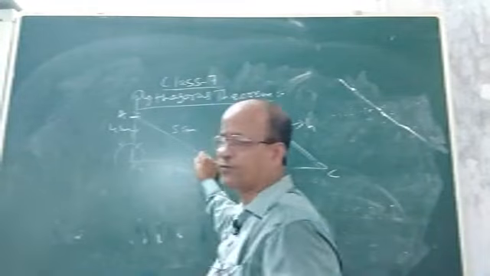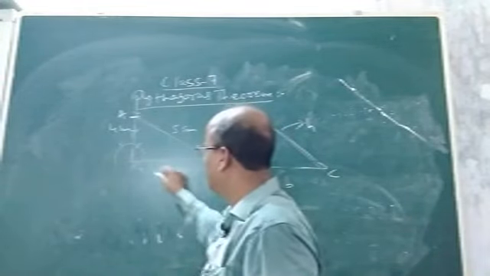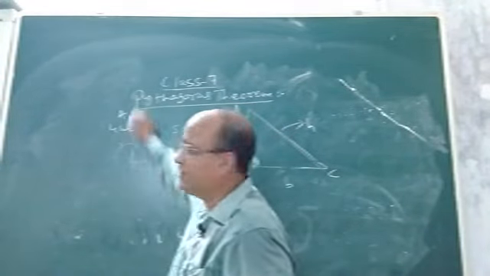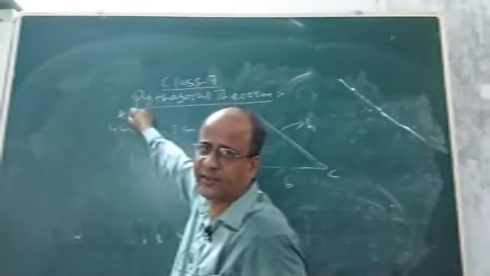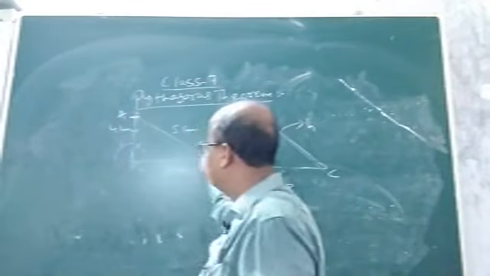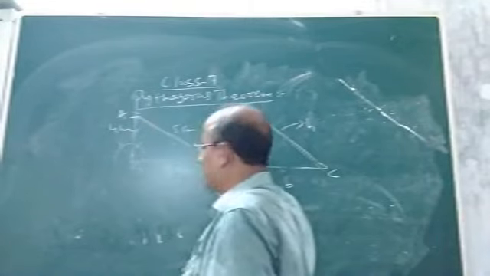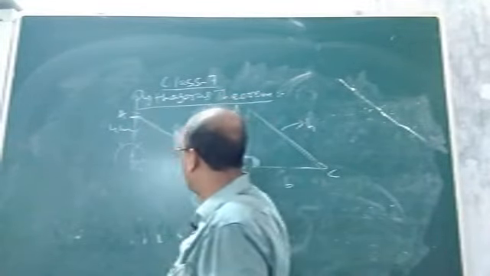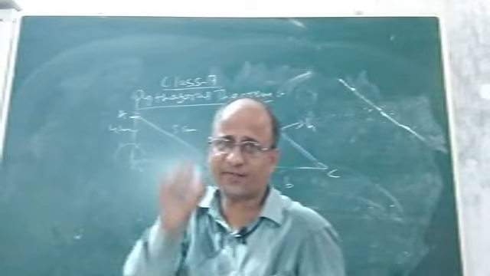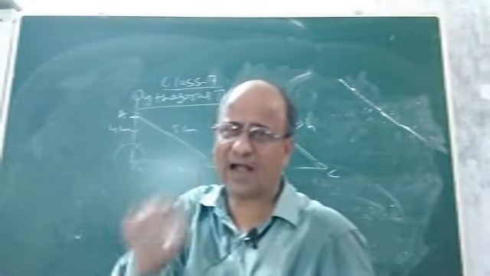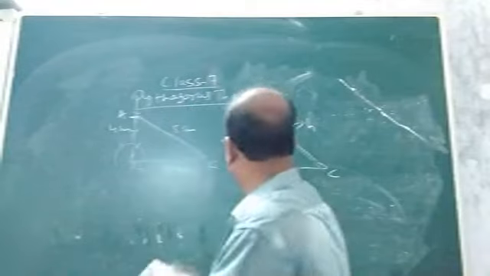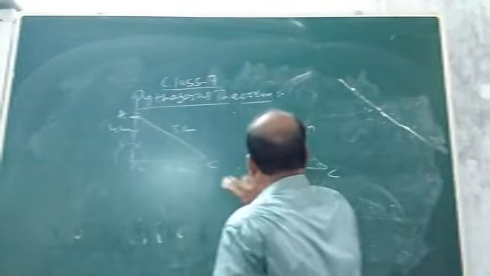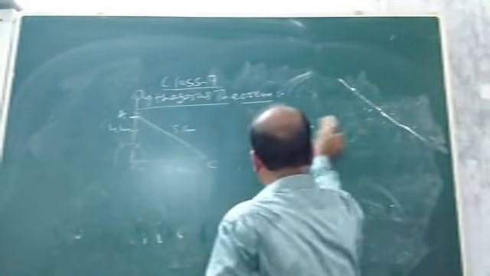Draw, suppose one side BC equal to 3 cm, draw 90 degree at the vertex B, produce it, then take suppose 4 cm, BA, take an arc BA equal to 4 cm, join A and C. As this is 90 degree, this is no doubt the hypotenuse. Now you join A and C, you will be surprised to see that the length of AC will be 5 cm automatically. Okay, now we can easily understand what is Pythagoras theorem.